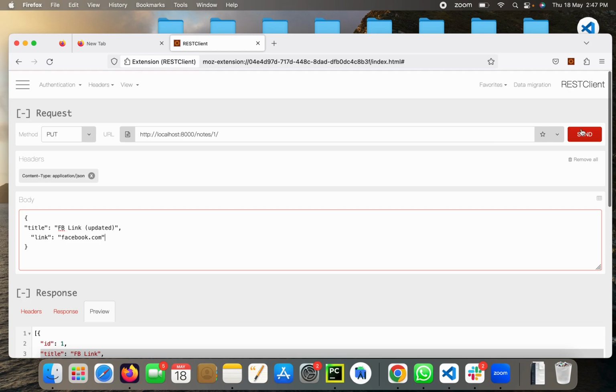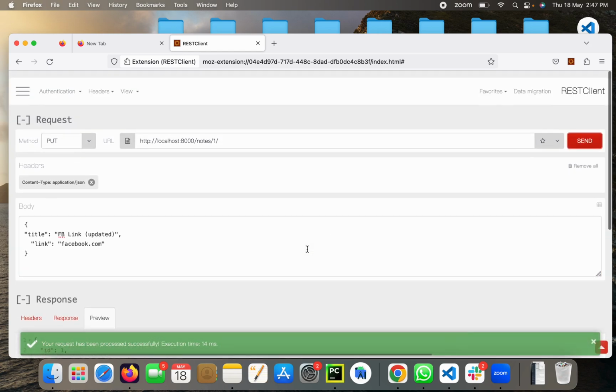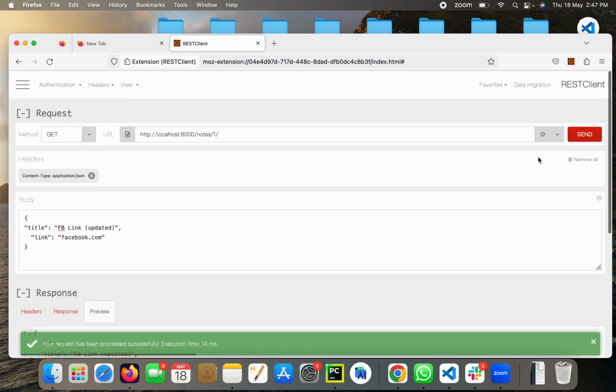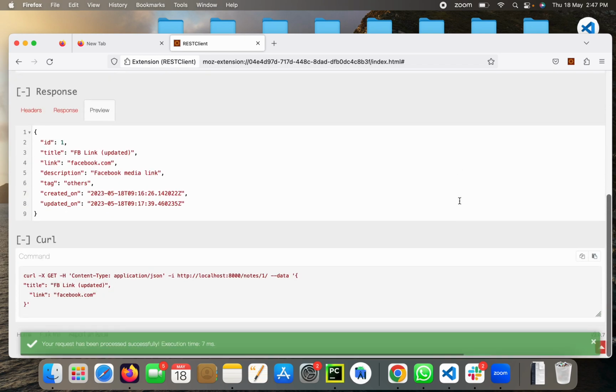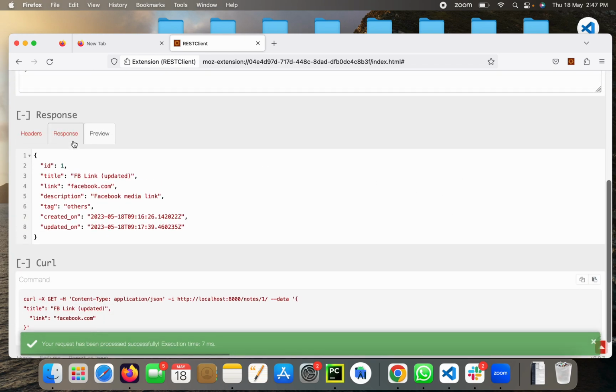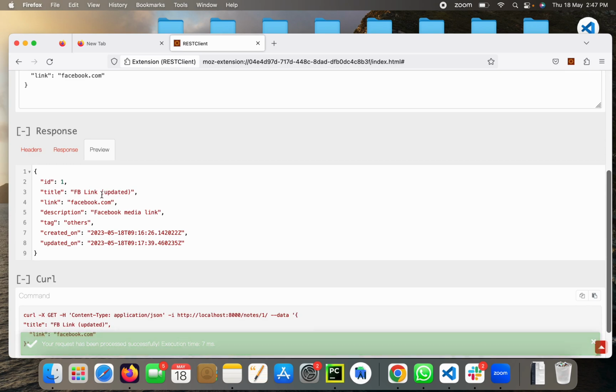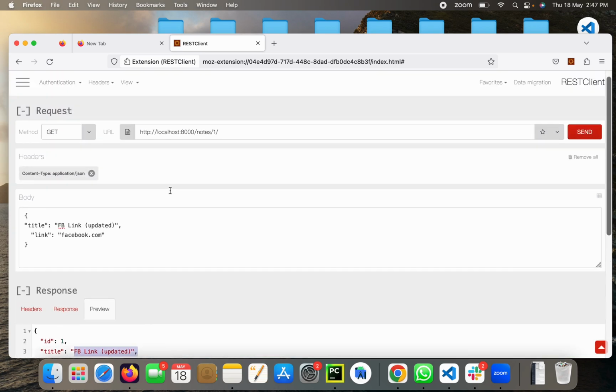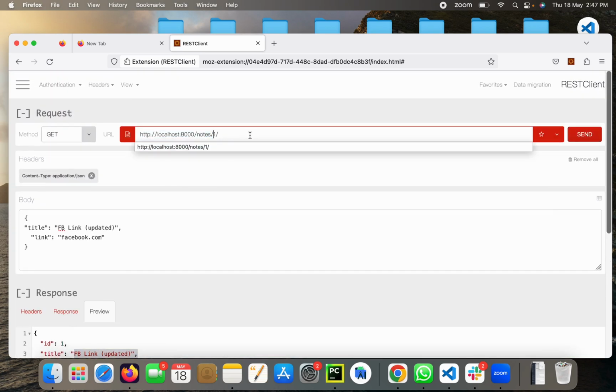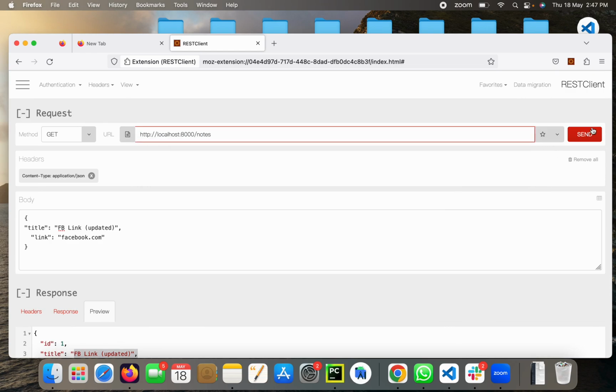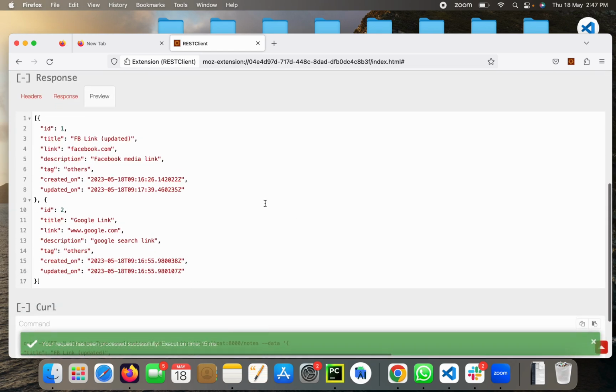Perfect. Let's put, and it is done. Now if I get and see my object, we can see my object is updated. So I'm getting only the single object. If I want to get all objects, it's working.